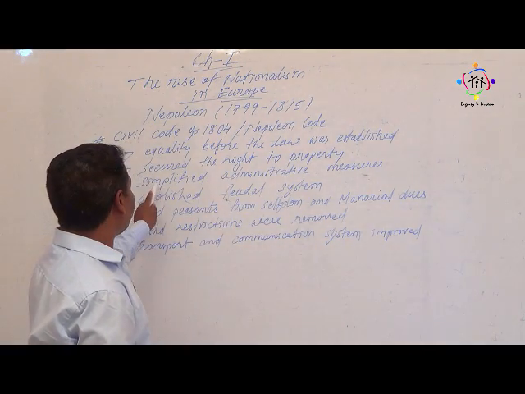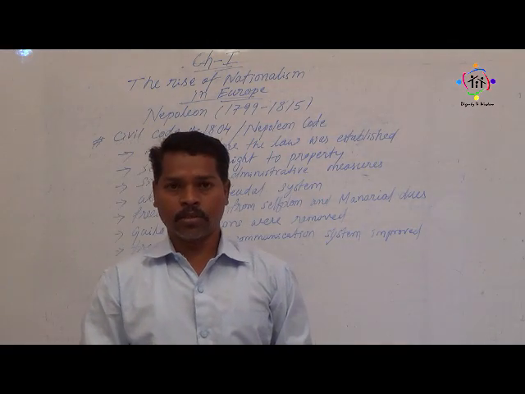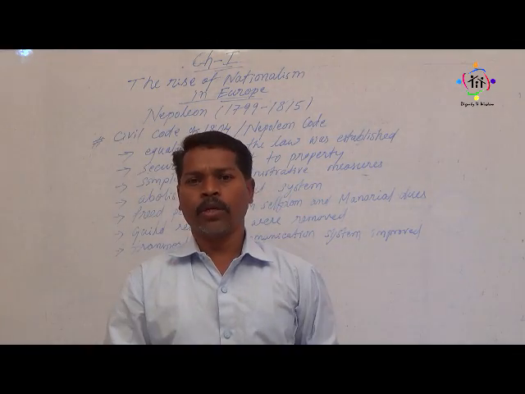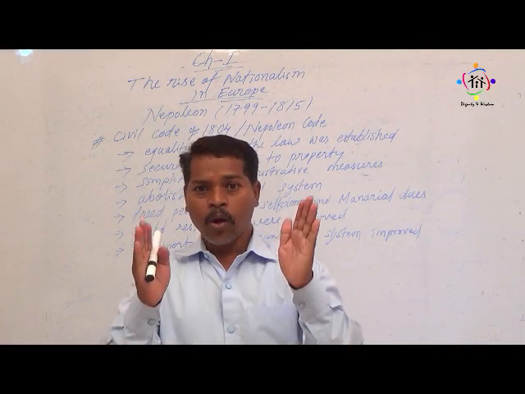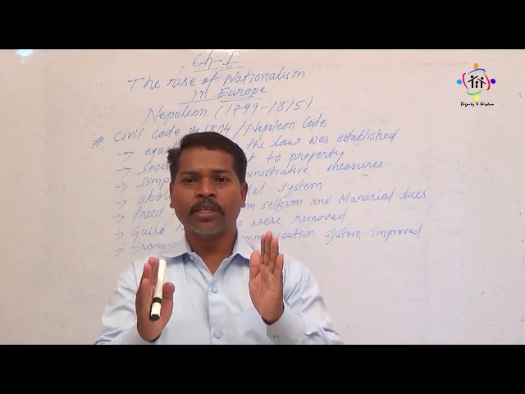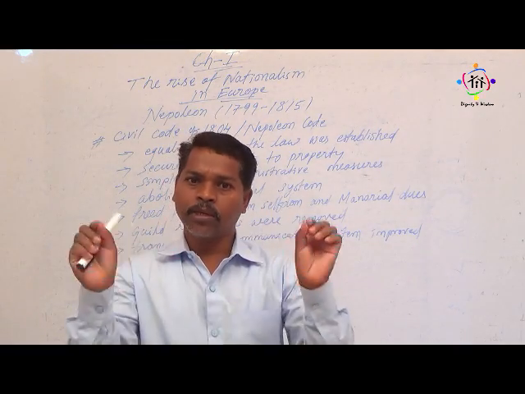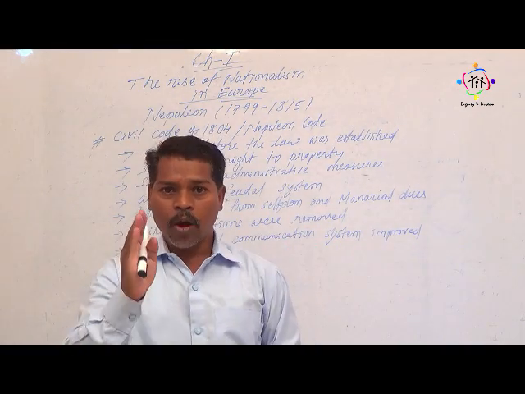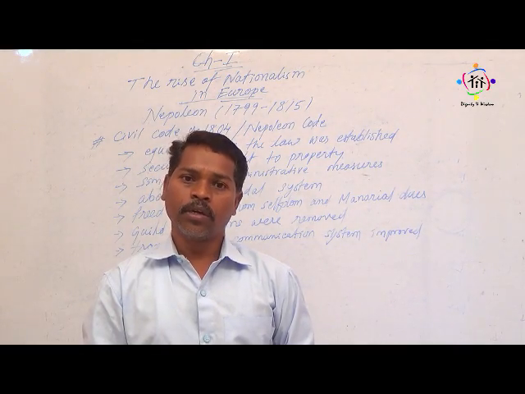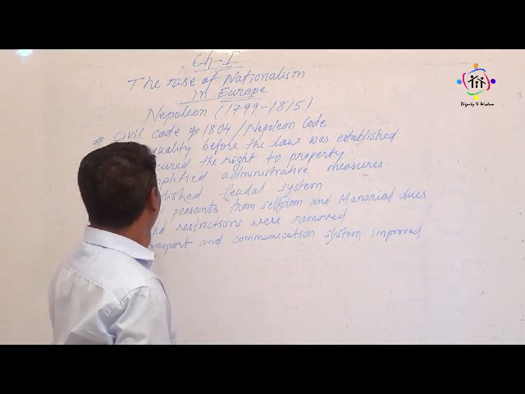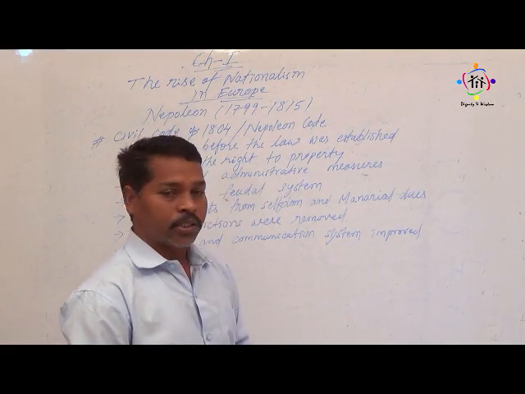And the third thing, we can see, is simplified administrative measures. While he was ruling, how the administration should be done was simplified. And the next thing, abolishing the feudal system.